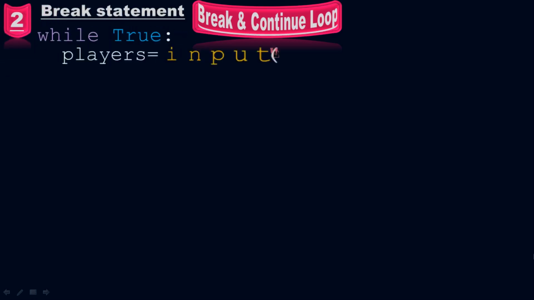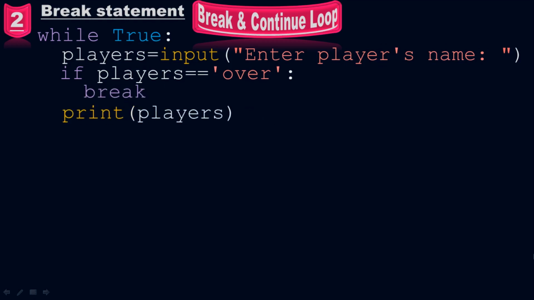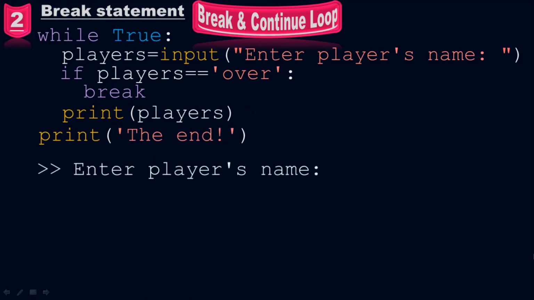Example number 2. While true, players equals input of "Enter player's name". If players equals "or", then pass a break statement. Print players, and then also pass another print function, which is print of "the end". When you run it, you will get the very first line, which is "Enter player's name".